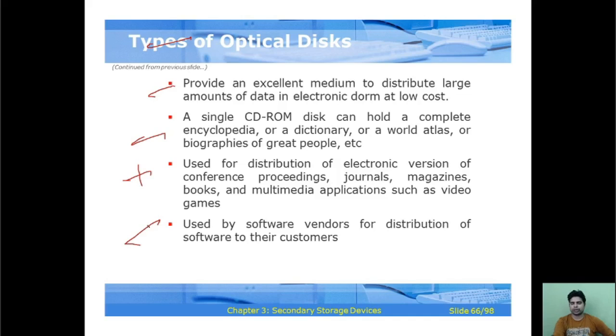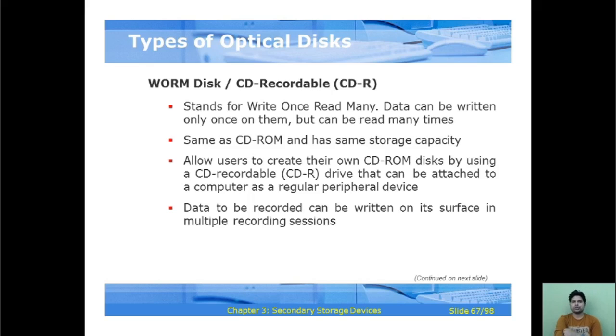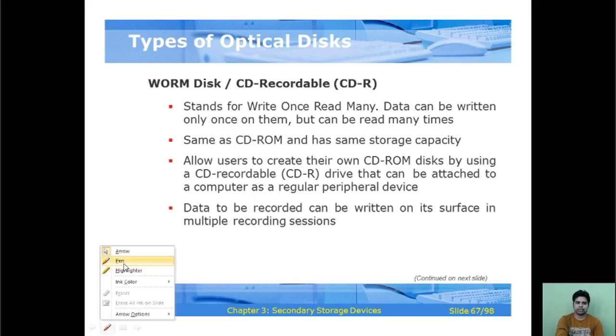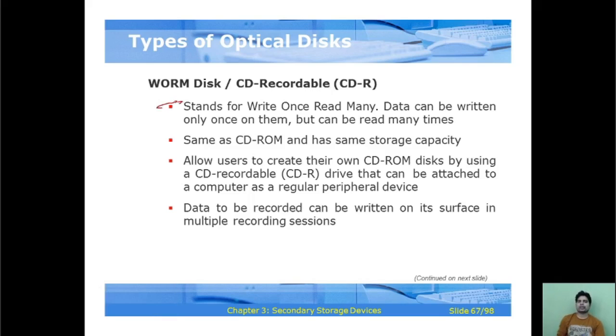Types of optical disc: WORM disc and CD-ROM. We differentiate between WORM disc and CD recordable, CD-R. WORM stands for write once, read many, so data can be written only once on them, but can be read many times.